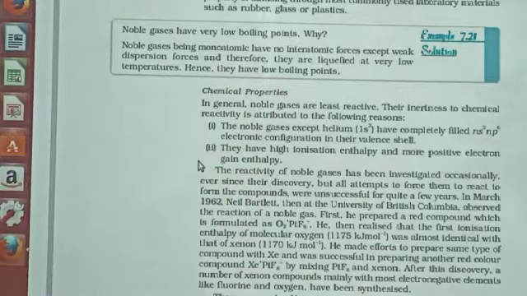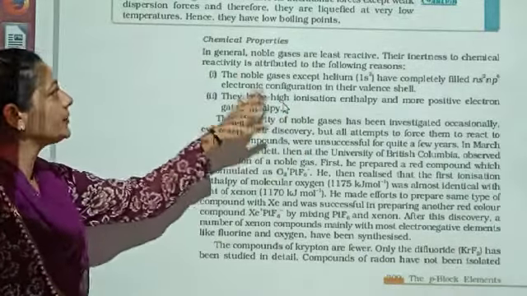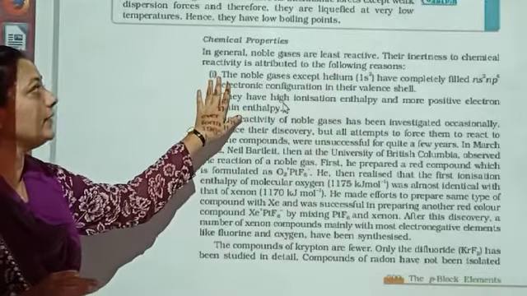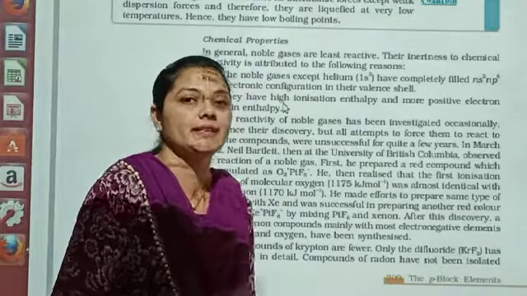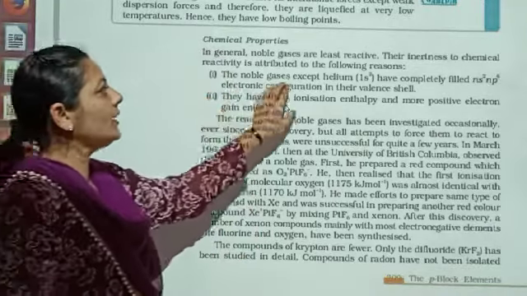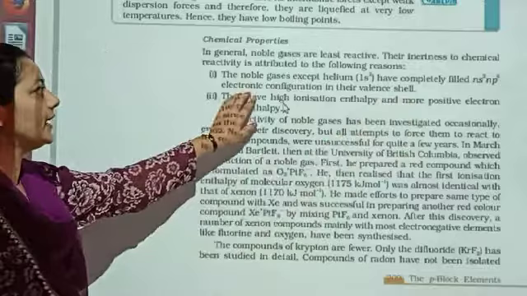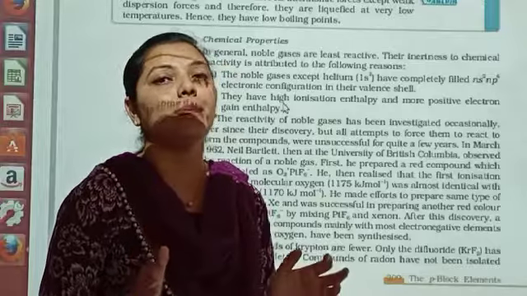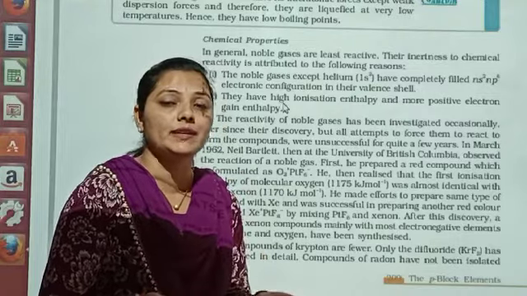Let us see the chemical properties. Chemical properties of the noble gases. In general, noble gases are least reactive. Their inertness to the chemical reactivity is attributed to the following reasons. We can say that they are less reactive, or we can say they are inert. Number 1, noble gases except helium, that is 1s2, have completely filled ns2 np6 electronic configuration in their valence shell. उसका जो outermost orbit है ns2 np6 वो completely filled है, न किसी की ज़रूरत उसे पड़ी है, ना उसको combine होने की ज़रूरत है.